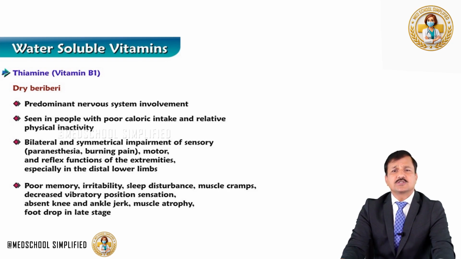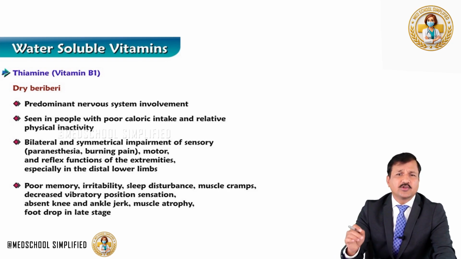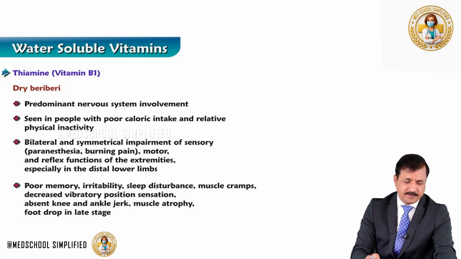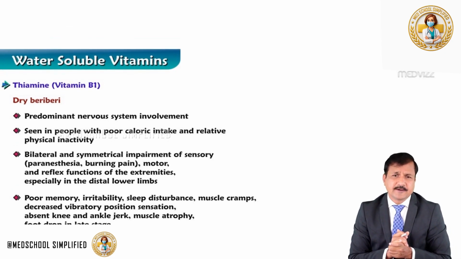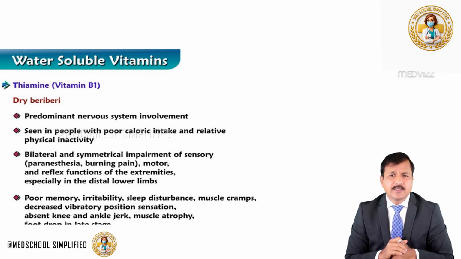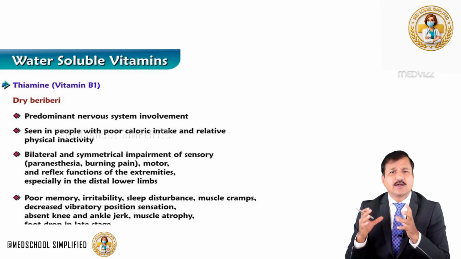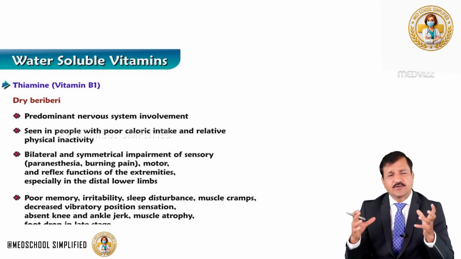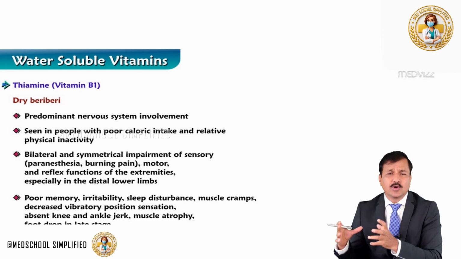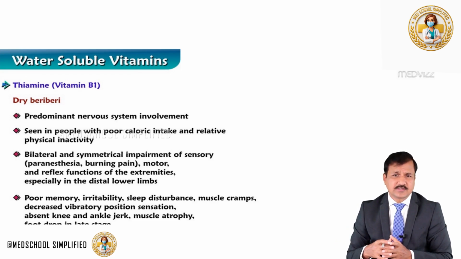The patient shows signs of peripheral neuropathy in dry beriberi. So what are the signs of peripheral neuropathy here? Symmetrical impairment of sensory, motor and reflex functions is seen in the extremities. That means it will affect the sensory part, motor part and reflex functions.